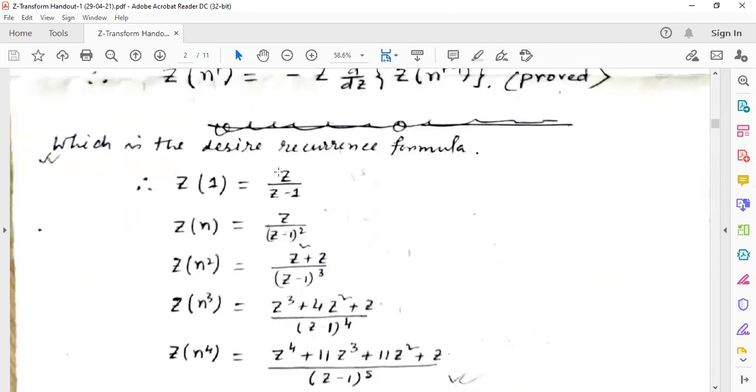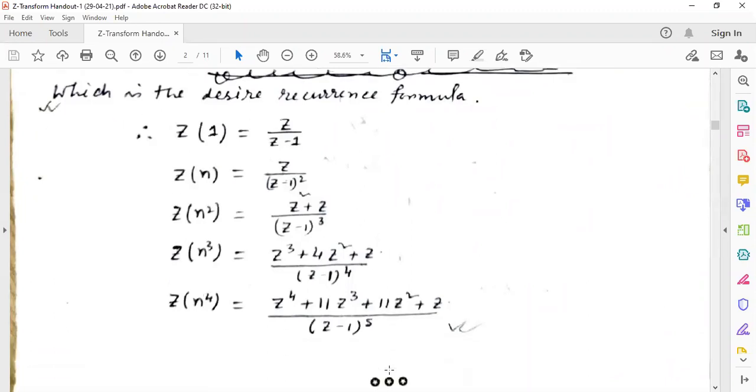Some recurrence formulas are given here. Z transformation of 1 is equal to z by z minus 1. Z transformation of n is equal to z by z minus 1 whole square. Z transformation of n square is z square plus z divided by z minus 1 whole cube. For n cube, it is z cube plus 4z square plus z by z minus 1 whole to the power 4. For n to the power 4, it is z to the power 4, 11z cube, 11z square, z by z minus 1 whole to the power 5.